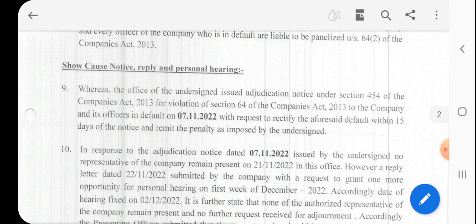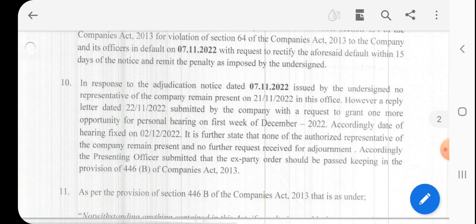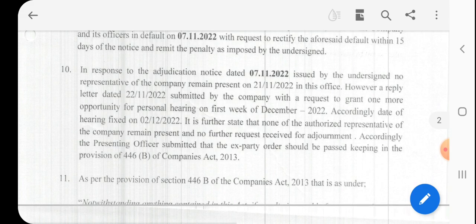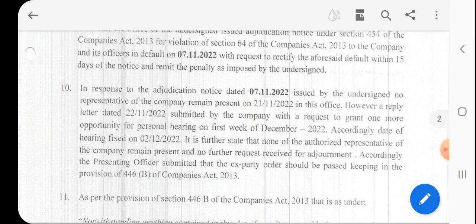Regarding the notice, reply and personal hearing, the office of the ROC issued an adjudication notice under Section 454 to the company for violation of Section 64 of the Companies Act and to the officer in default on 7th November 2022, with a request to rectify the aforesaid default within 15 days of the notice and remit the penalty as imposed by the undersigned. In response to the adjudication notice dated 7th November 2022 issued by the ROC, no representative of the company was present on the date of the hearing.